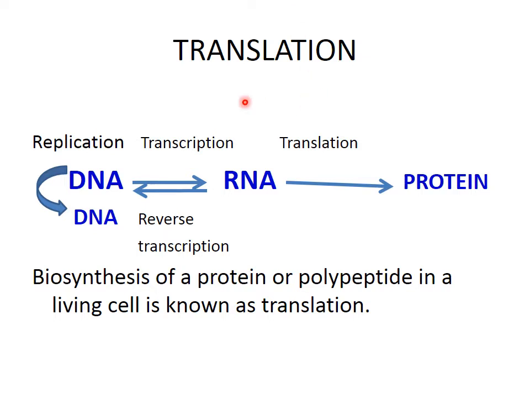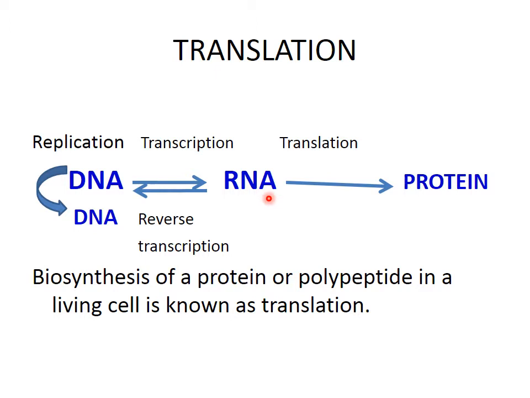Now we have seen what translation is. Conversion of DNA into DNA is known as replication, whereas conversion of DNA into RNA is known as transcription. And in retroviruses, where the genetic material is in the form of RNA, that RNA is converted into DNA, and this is known as reverse transcription.